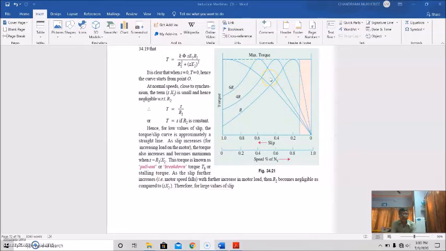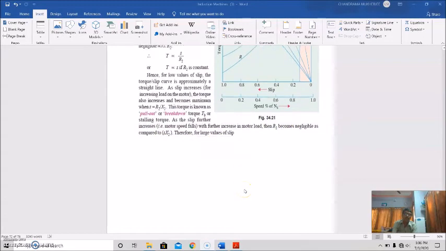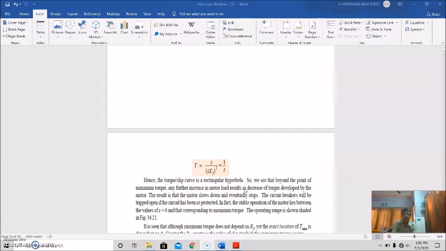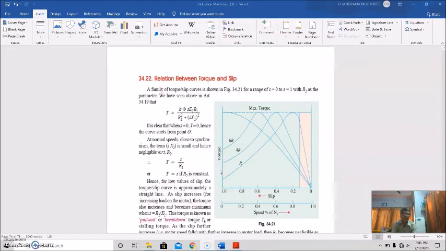As the slip increases further, the motor speed falls with further increase in the motor load. Then R2 becomes negligible as compared to S X2, and therefore for large values of slip, torque is proportional to S by (S X2) the whole square, that is proportional to 1 by S. Hence the torque-slip curve is a rectangular hyperbola.